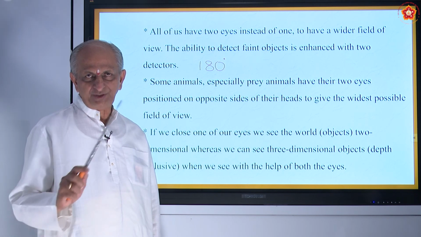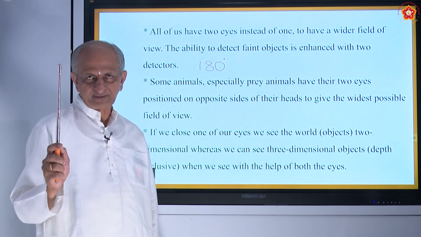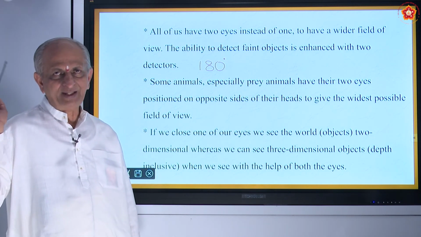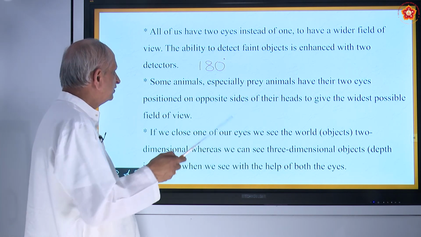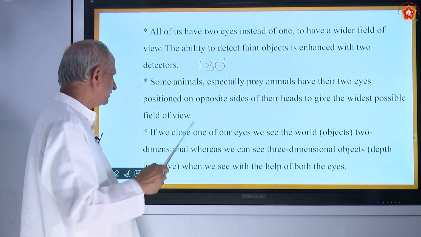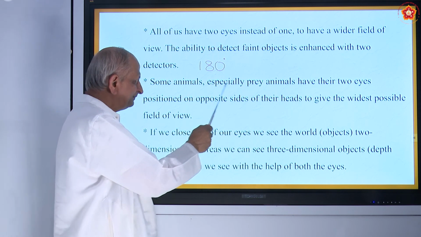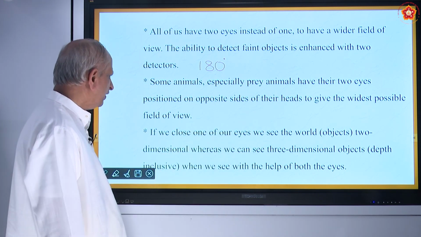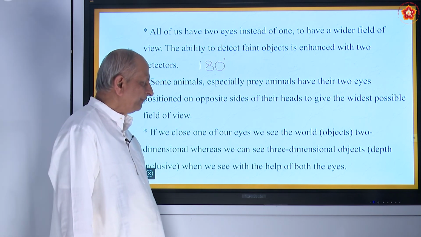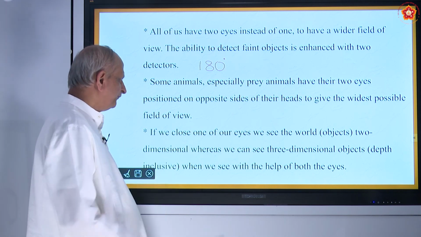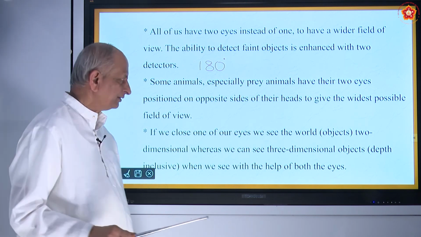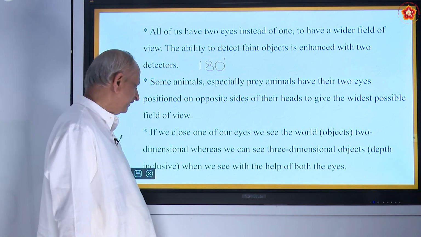And in both the eyes, even though they see the same objects, the real image is formed in the retina, which is sent to the brain with the help of optic nerves. So these two will be giving a very good image of the objects. But there are some animals, especially prey animals, which have their two eyes positioned on opposite sides of their heads, front and back, to give the widest possible field of view, to see any other animals coming from behind, any persons coming from behind and all. They will have two eyes on opposite sides.